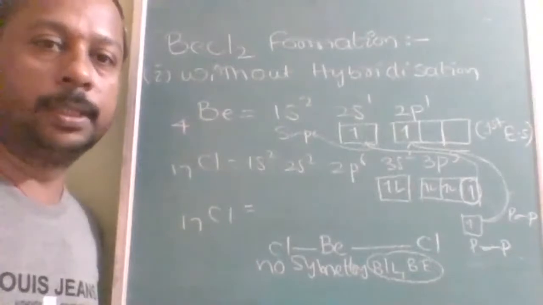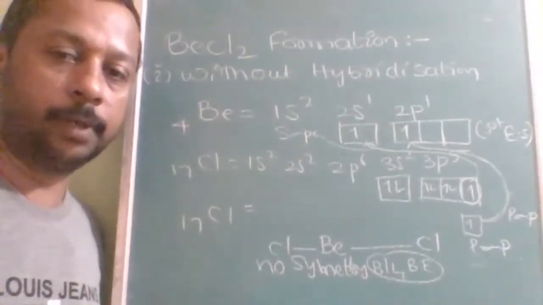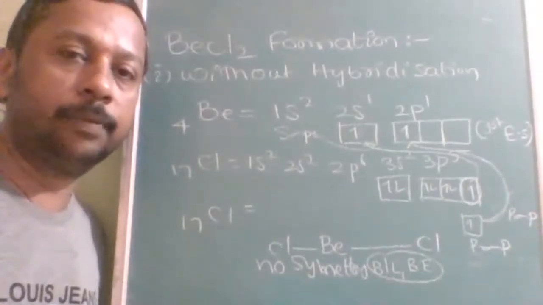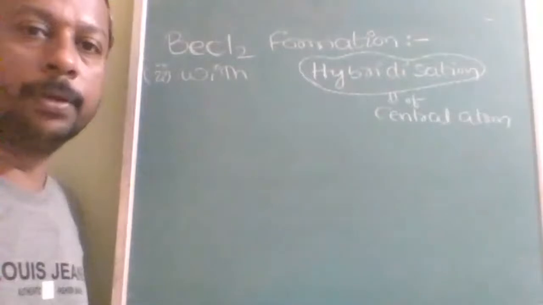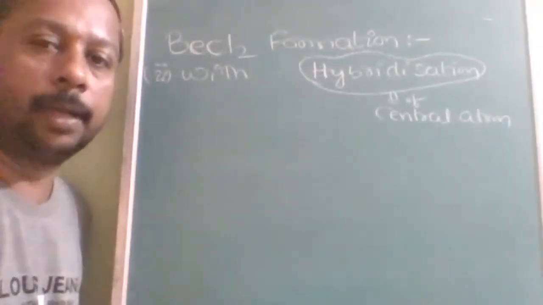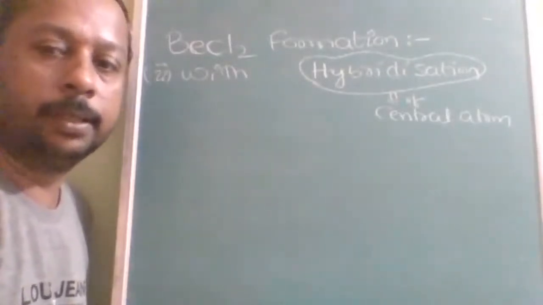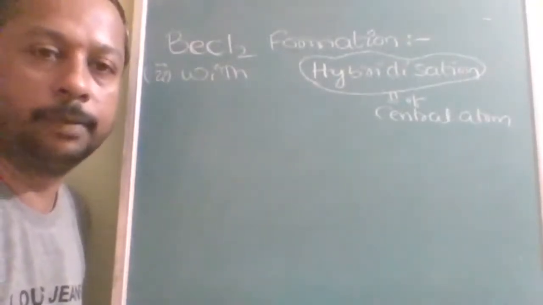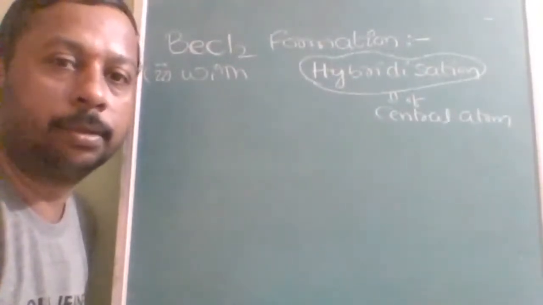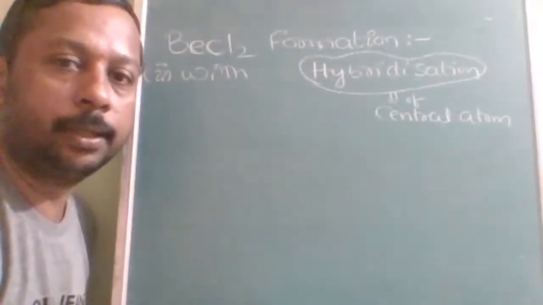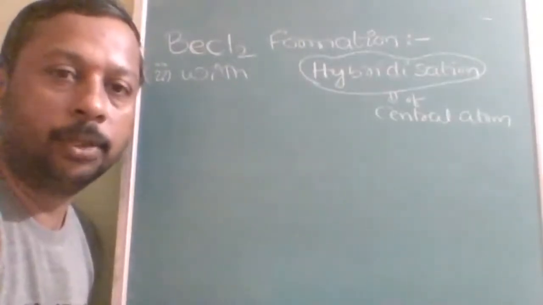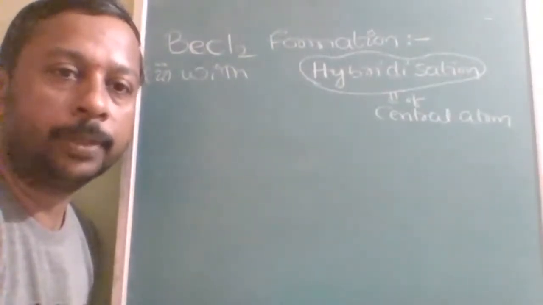So this is why hybridization is required. Note this down: I will explain the same thing with hybridization. We are now going to study BeCl2 formation with hybridization, where hybridization of the central atom takes place. If an atom forms two bonds, then there is a necessity for hybridization, because in the previous example, without hybridization, there is no symmetry.